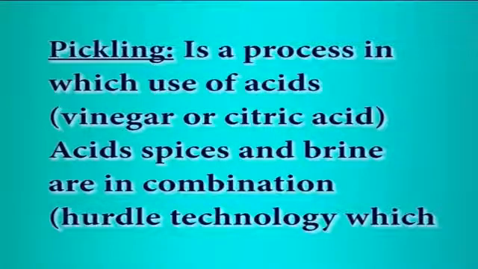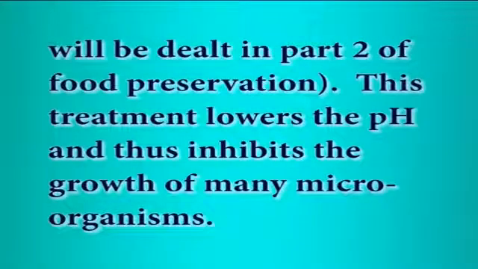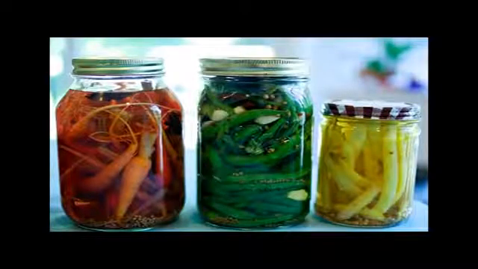Pickling is a process in which acids, that is vinegar or citric acid, are used. Acids, spices and brines in combination, that is hurdle technology, will be dealt with in part 2 of food preservation. This treatment lowers the pH and thus inhibits the growth of many microorganisms. It is more effective against yeast and bacteria than molds. About 20% of vinegar, that is acetic acid, prevents the spoilage of most products. It is used in the preservation of pickles, sauces and chutney.